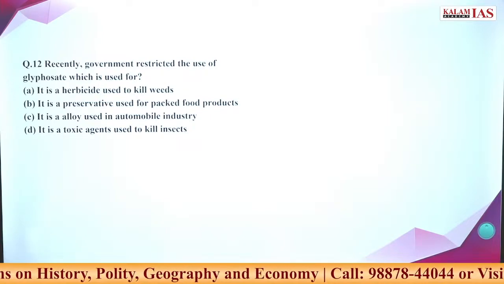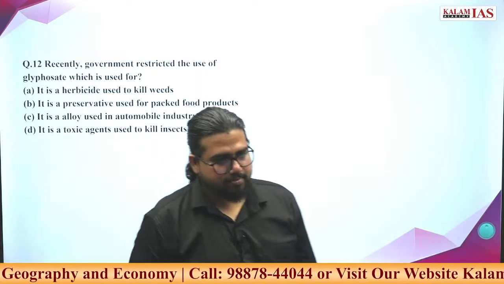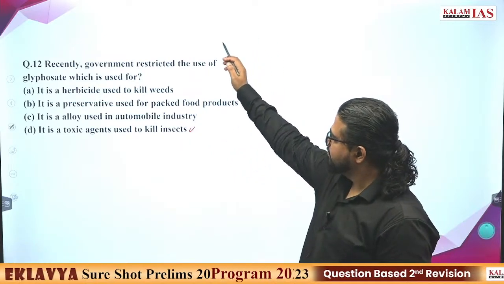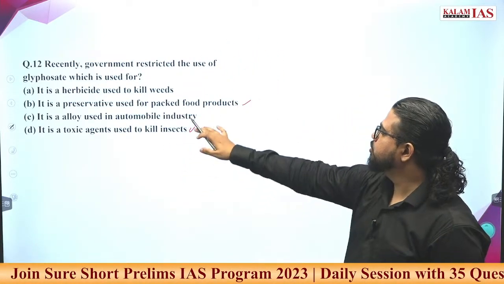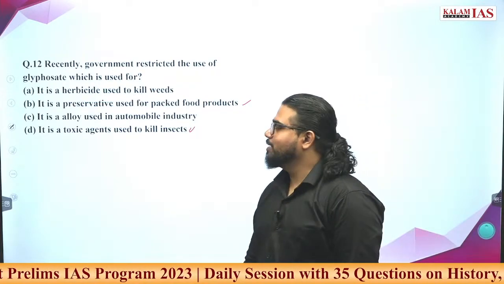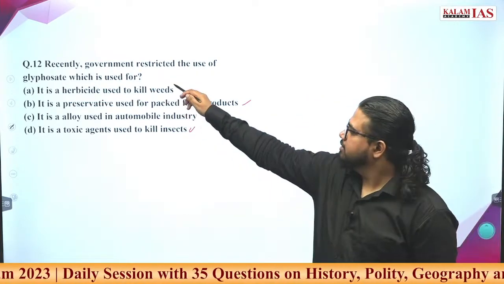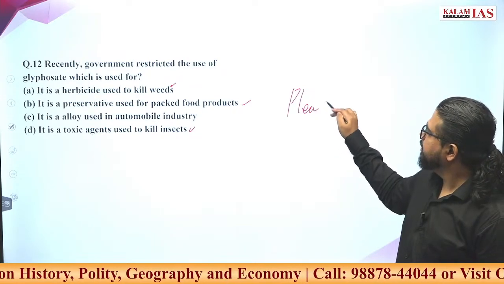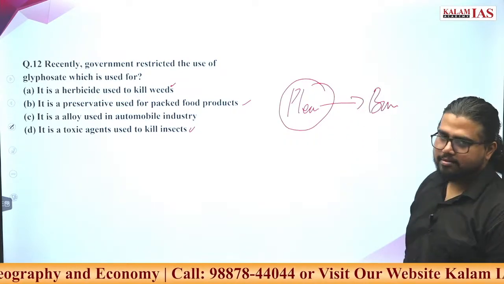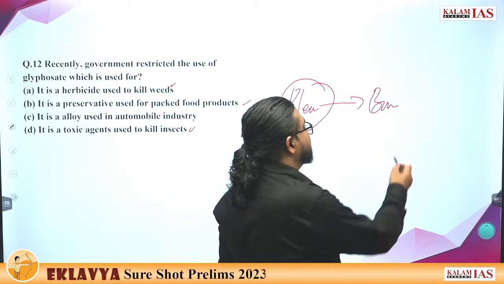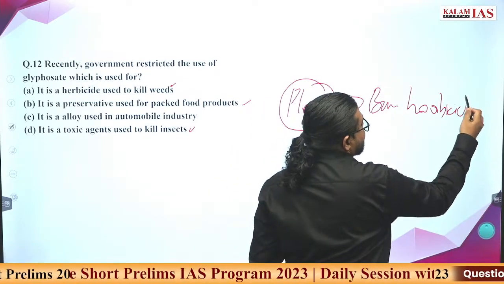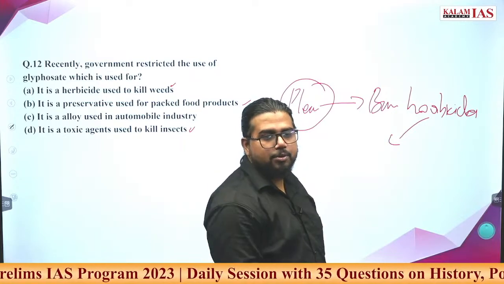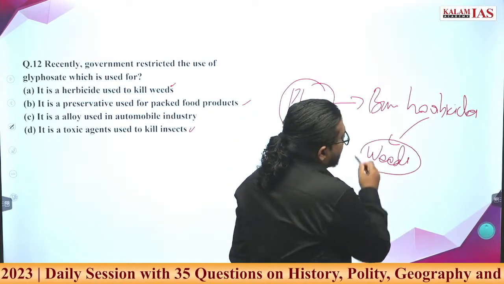Okay. Glyphosate is related to... B. It is a preservative used for packed food products. Any other? A. It is a herbicide used to kill weeds. There has been a plea in Supreme Court to ban endosulfan, but a category of herbicides. What is herbicides? Herbicides are chemicals that are sprayed to kill the weeds. What is the problem with herbicides?